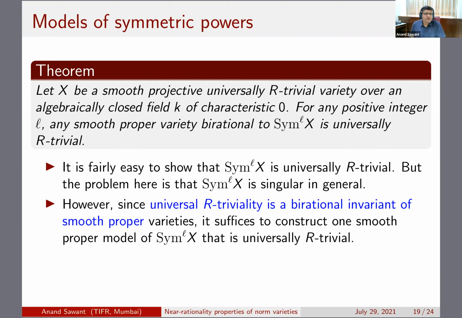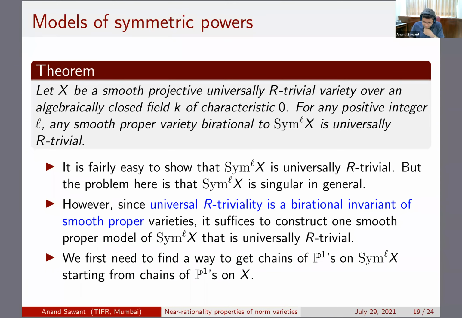So if you take any symmetric power of X and you take any smooth proper variety birational to this one, then it is universally R trivial. That is what we are reduced to, and this is what we have to show. As I commented some time back, it's easy to show that this symmetric power is universally R trivial, but the problem is that it's singular in general. But since universal R triviality is a birational invariant of smooth proper varieties, it suffices to construct just one smooth proper model that is universally R trivial.